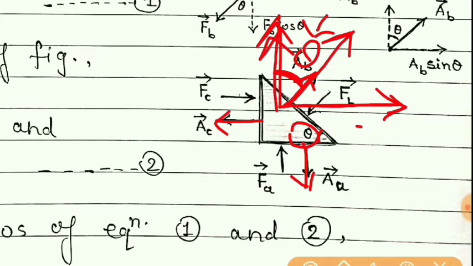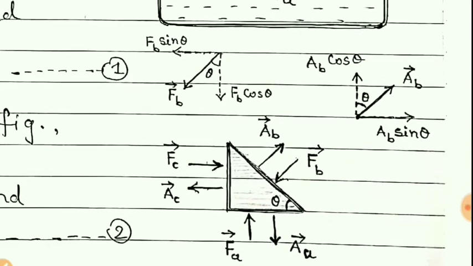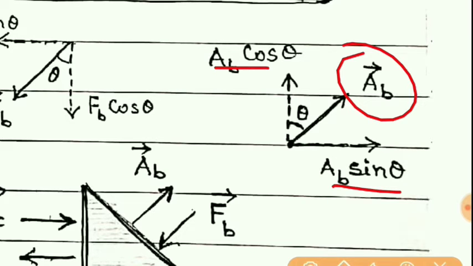And so this component will be AB sin theta, and towards this side it will be AB cos theta. Look at this figure. We can take these two components of this vector.